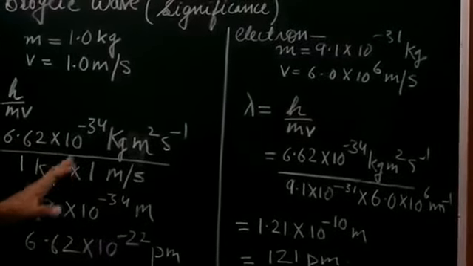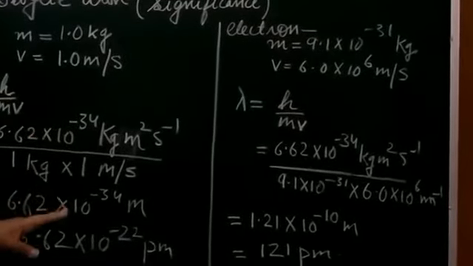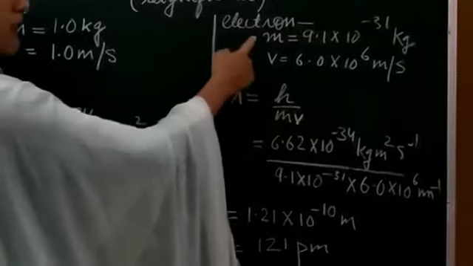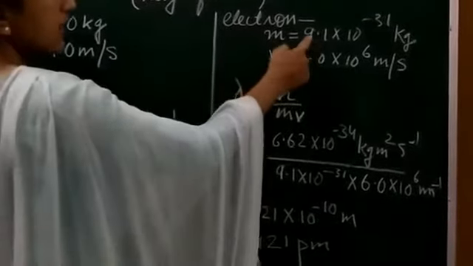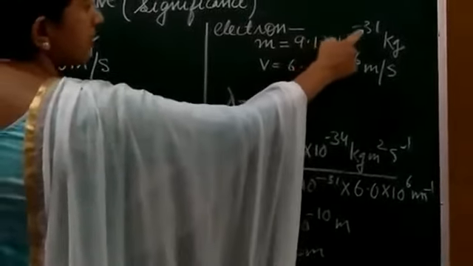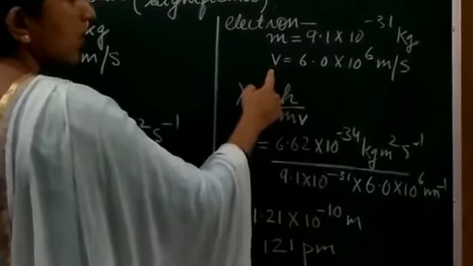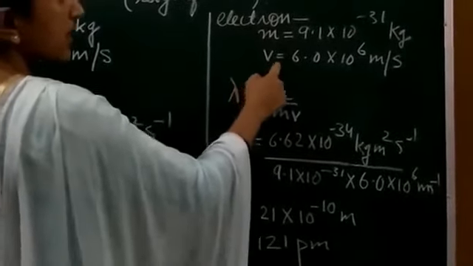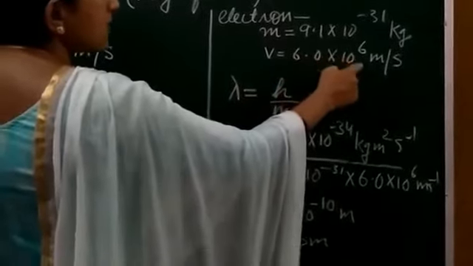Whereas if we consider an electron, which is a microscopic particle, the mass associated with it is 9.1 times 10 to the power minus 31 kg, and the velocity with which the electron is moving is 6.0 times 10 to the power 6 meter per second.